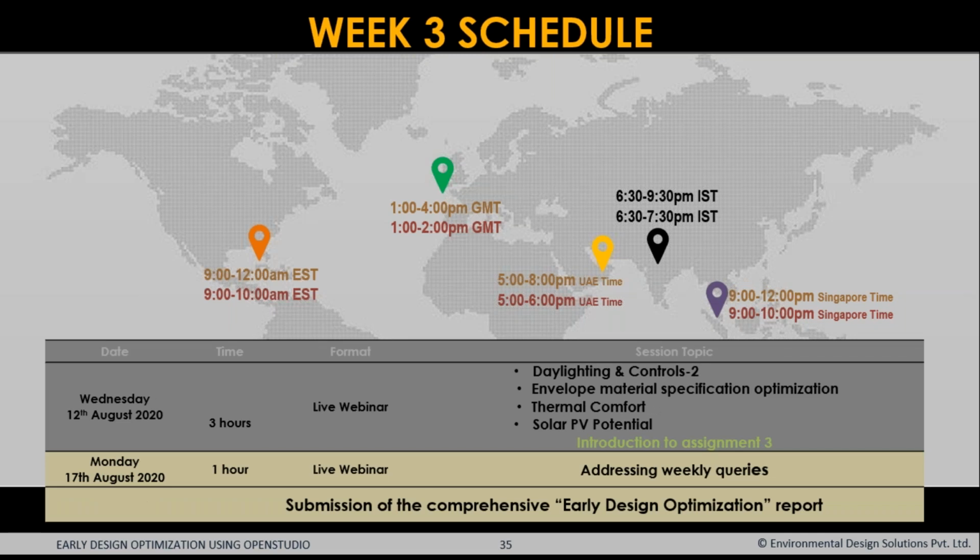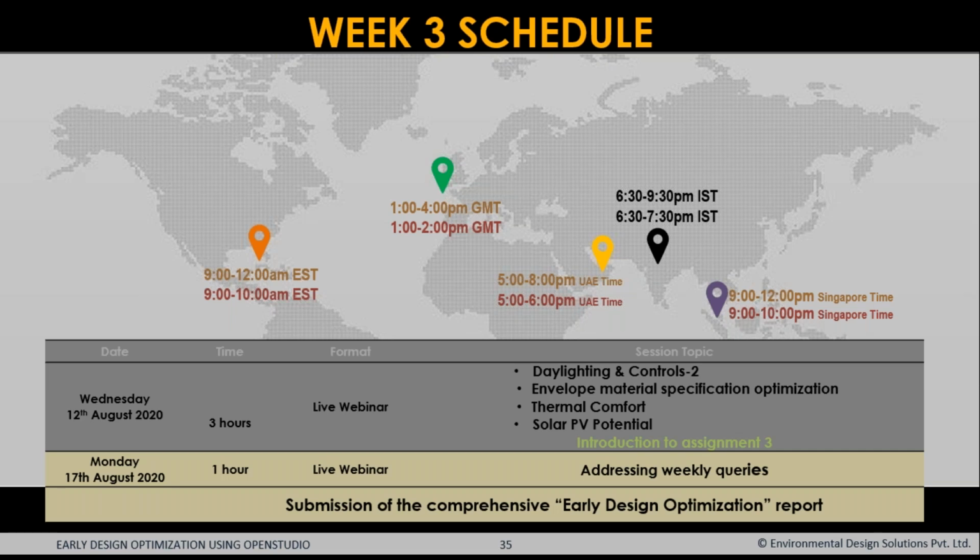We move on to week 3, on the 12th of August. That is the last session, the third session of 3 hours, where the topics include daylighting and controls, part 2. We'll look into envelope material specification optimization, thermal comfort, and solar PV potential. At the end of it, we will introduce assignment 3, and we will have another question and answer session on the coming Monday, the 17th of August.